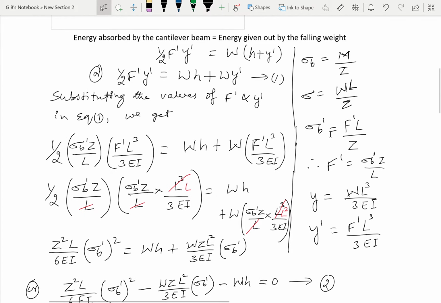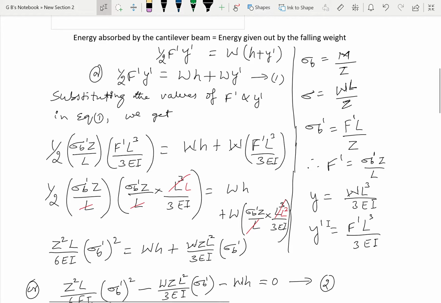Similarly, the impact bending stress sigma B prime is equal to F prime into L divided by Z, where F prime is the impact force, L is the length of the cantilever beam and Z is the section modulus. From this expression, we can have F prime is equal to sigma B prime into Z divided by L.